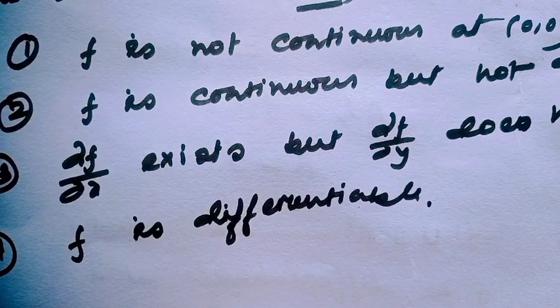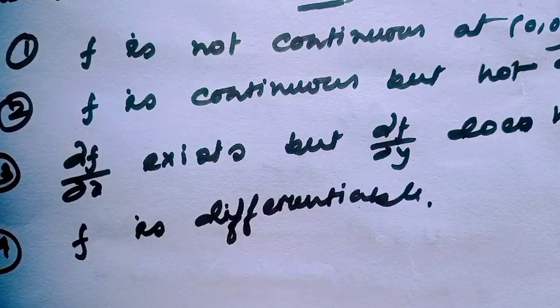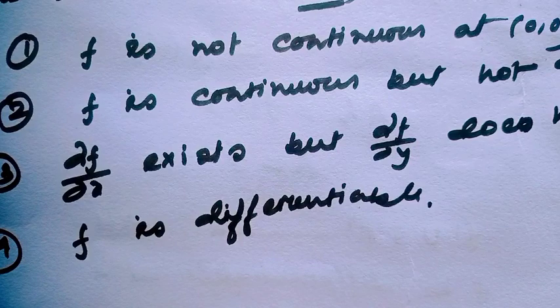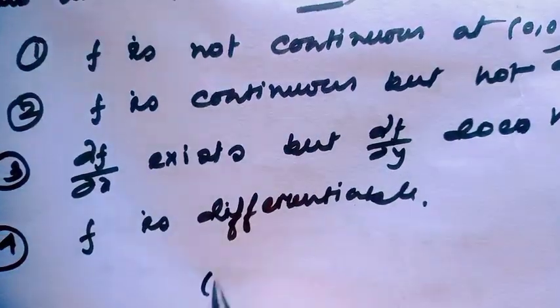Because all of us know if the function is differentiable, then obviously that implies all partial derivatives exist at this point and the function is obviously continuous at this point. So let's check the differentiability at the point (0,0).